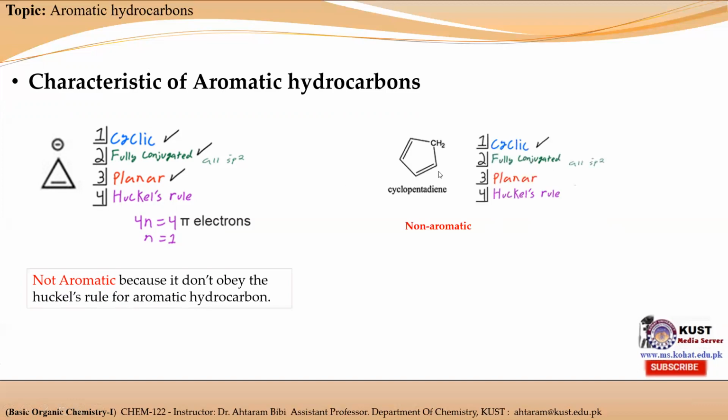Next example is cyclopentadiene. We can see that it is a cyclic molecule. Yes, the second property is that it must be fully conjugated, but we can see that these 4 carbon atoms are sp2 hybridized, while the 5th carbon is sp3 hybridized. So it means that it is not fully conjugated and it is considered a non-aromatic hydrocarbon.